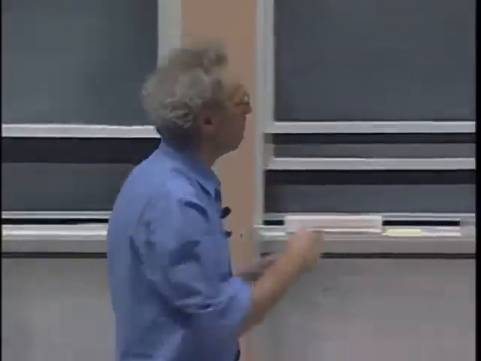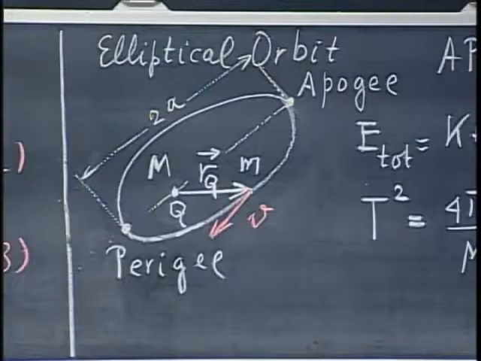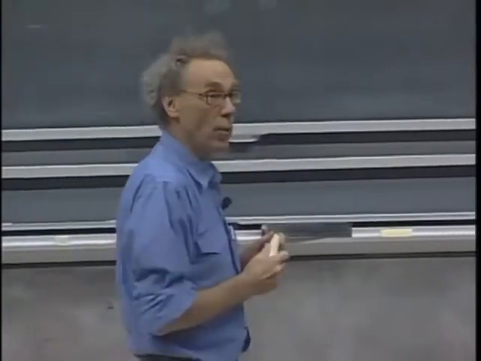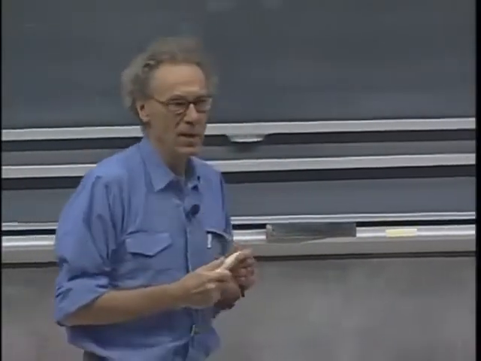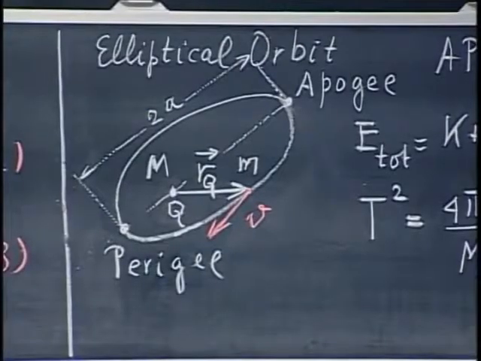You see an ellipse there. Capital M could be the Earth, could be the Sun, is at location Q. The ellipse has a semi-major axis A. So the distance P to A, perigee to apogee, is 2A. If M were the Earth, capital M, then we would call the point of closest approach perigee, and the point farthest away from the Earth, we would call that apogee. If capital M were the Sun, we would call that aphelion and perihelion.